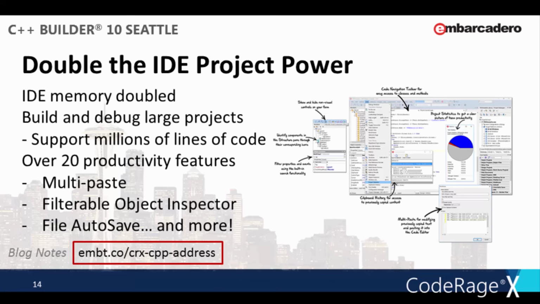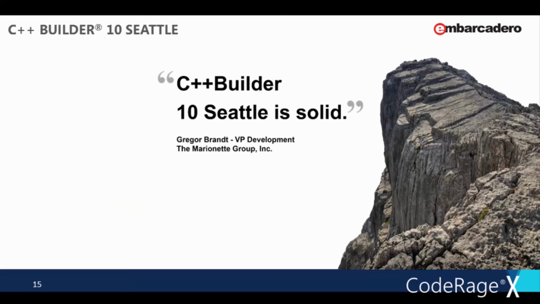Great new productivity features have also been added. For example, the Object Inspector is now filterable, which is a small change that provides developers with a huge boost to their productivity and workflow. Other enhancements include multi-paste support, an auto-save feature which helps prevent code loss. And there are many other enhancements added to C++ Builder 10 Seattle that really make the developer experience a lot faster and a lot more stable. C++ Builder 10 Seattle is solid.